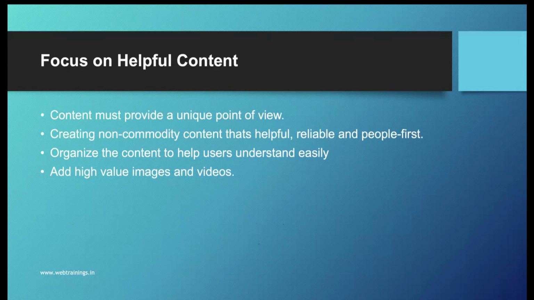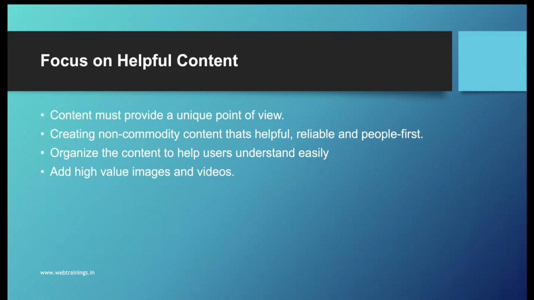Now, Google has very clearly mentioned that just adding random content will not be useful. The first thing Google asks is: provide a unique point of view. If you are creating content with just a random article, where everybody has the same content, Google may not like it. Google is looking for a unique point of view in every article.